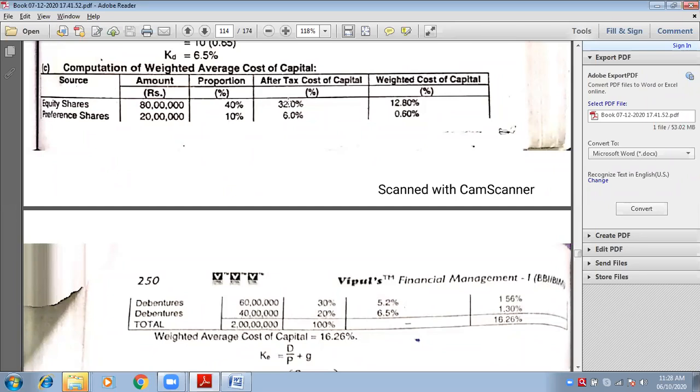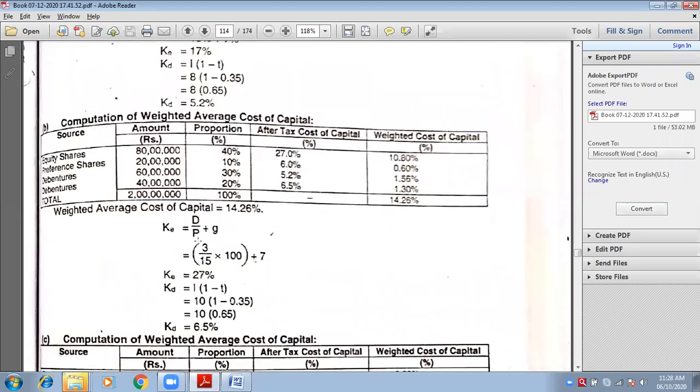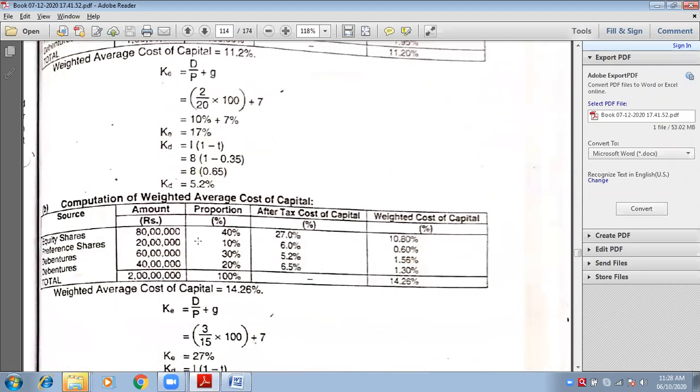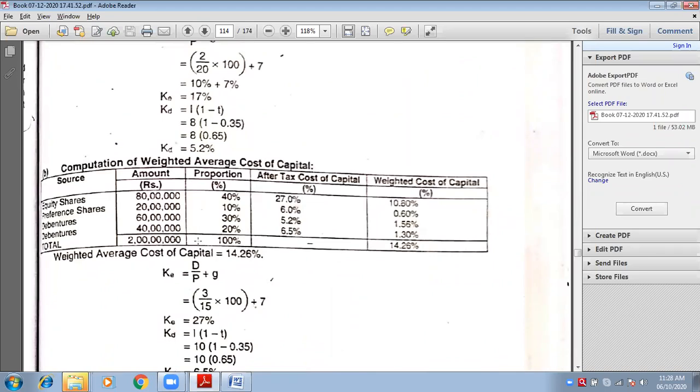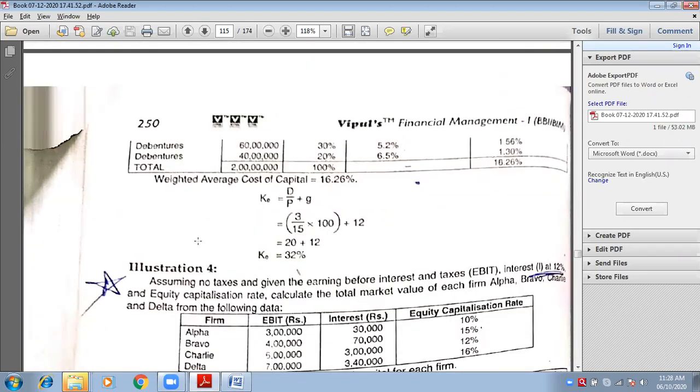Okay, what about preference? It is same, 6. What about KD1 and KD2? You have already calculated in case 1 and case 2. Look at case 1, KD1 was 5.2. Look at case 2, KD2 was 6.5. That has to be same. No difference. No need to calculate again.